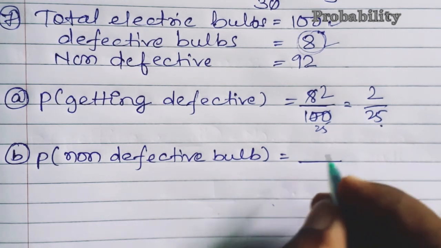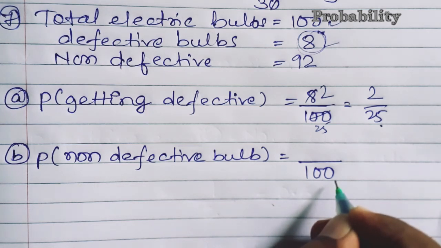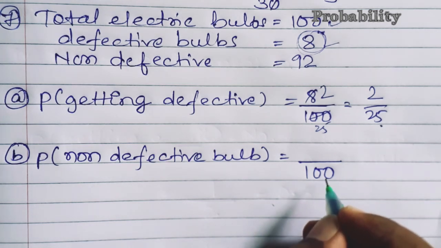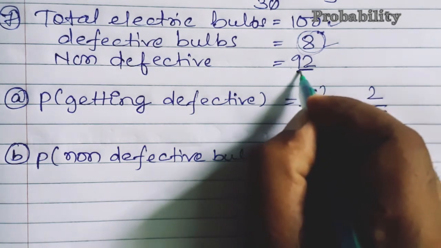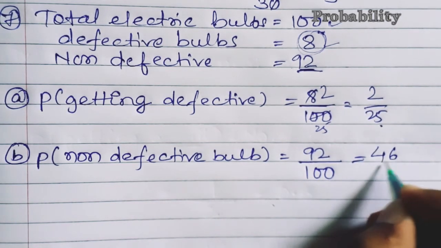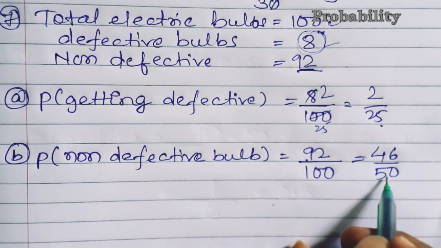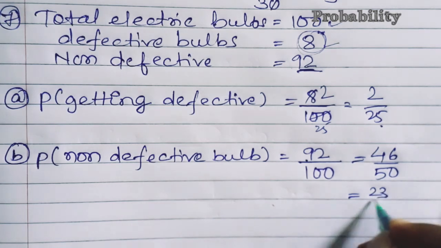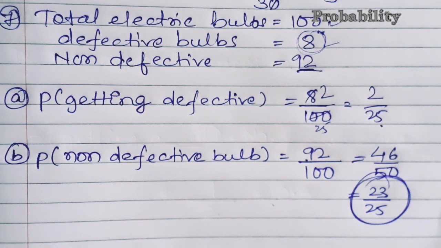Now the probability of getting non-defective bulbs. For non-defective bulbs, the denominator is 100. Why is it 100? Because it is the total number. Now what will be at the numerator? How many non-defective bulbs were there? That is 92. So you can see that it is 46 by 50. I cancelled by 2, that is 46 by 50. Again it can be cancelled, so it is 23 by 25. So the final answer will be 23 upon 25. This is the probability for the non-defective bulbs.